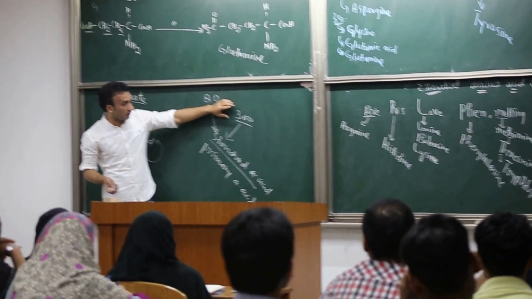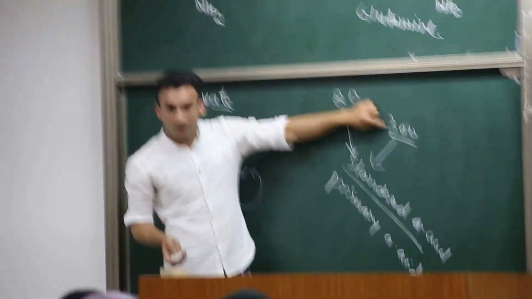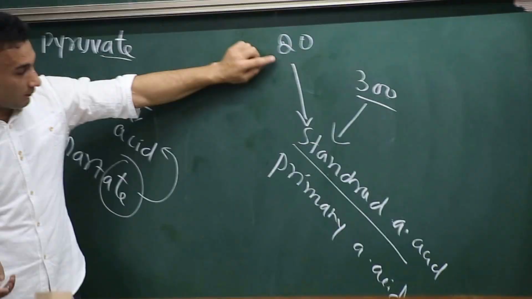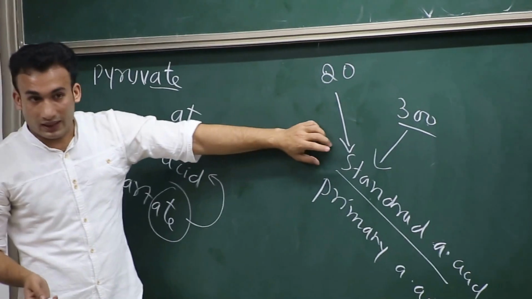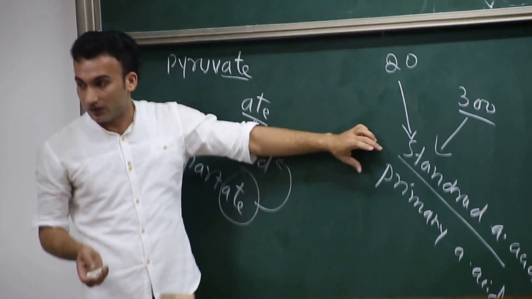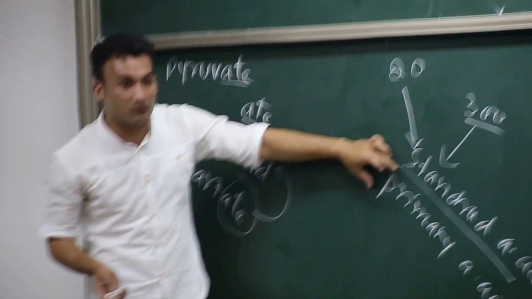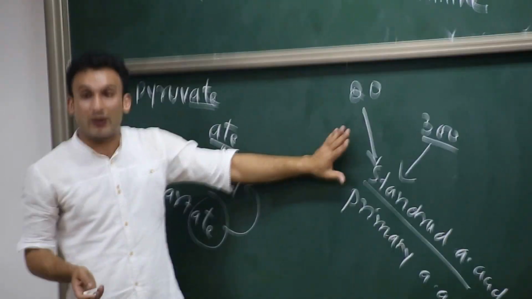Okay, we are talking about amino acids. In nature, we have more than 300 amino acids, but there are only 20 different amino acids which form proteins. These amino acids we can call standard amino acids or primary amino acids. Simply, these amino acids form proteins.